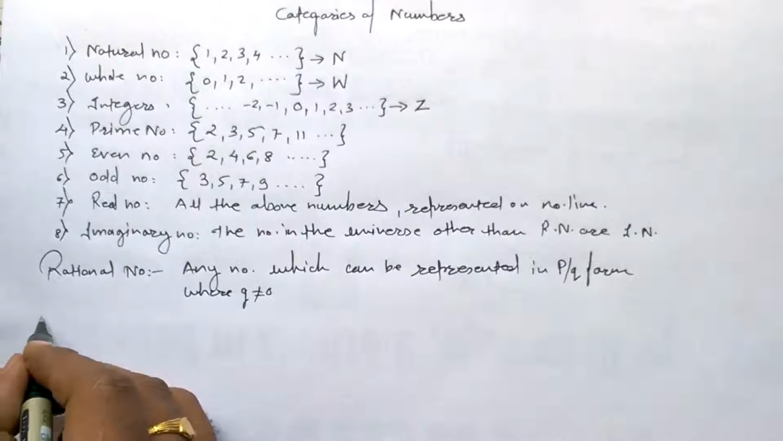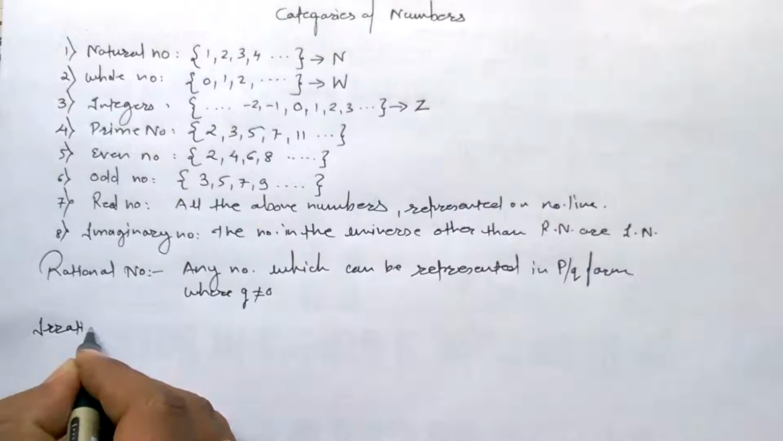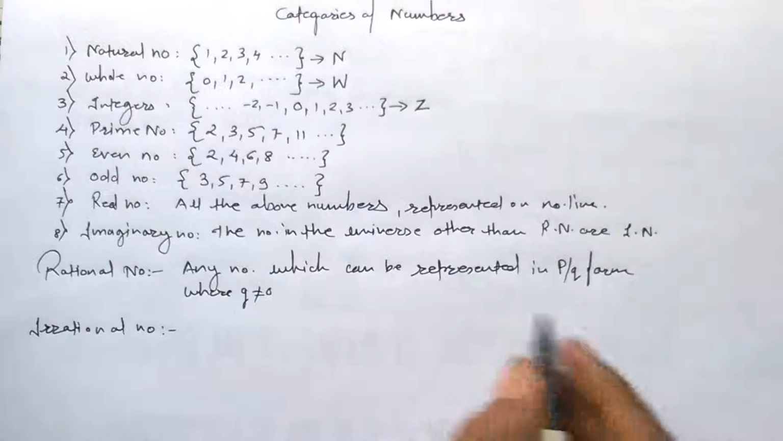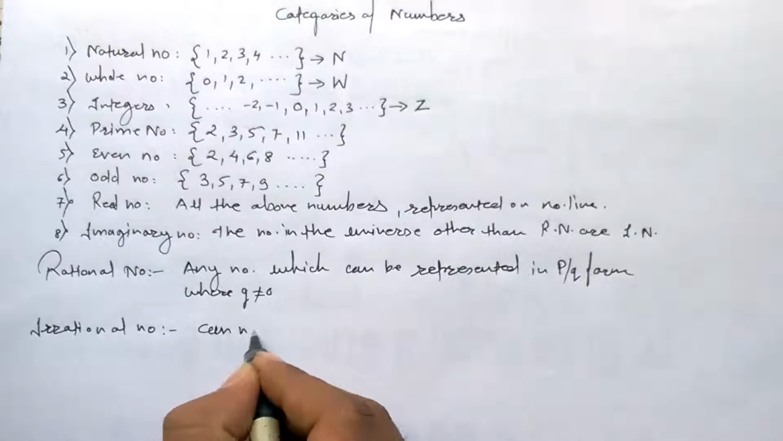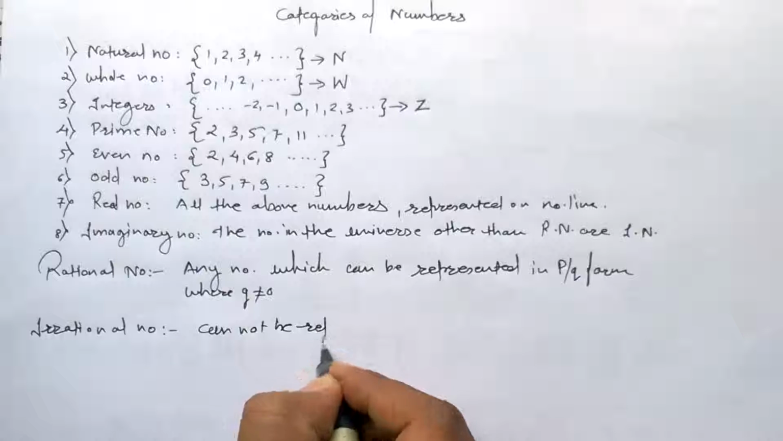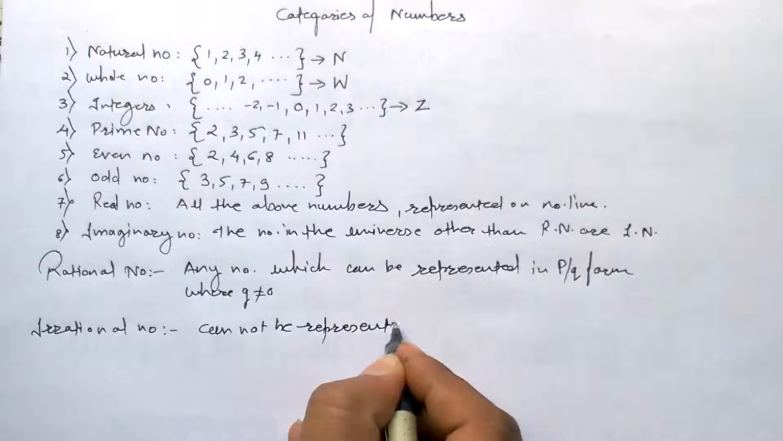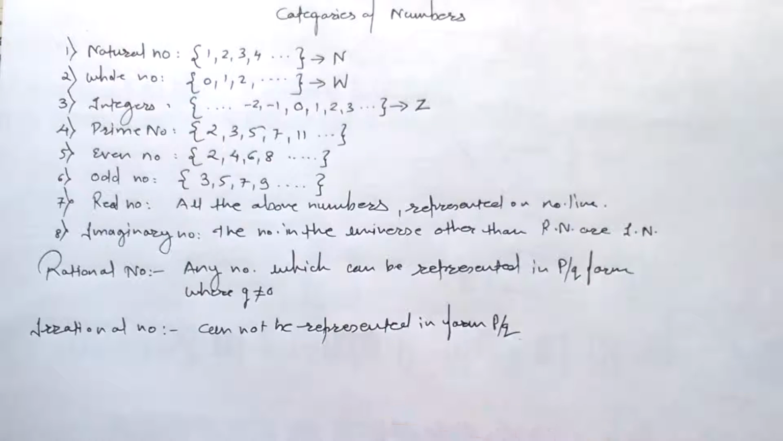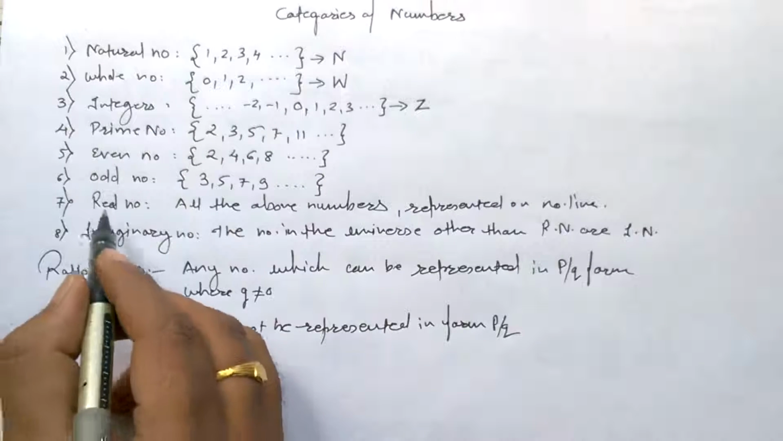And what is irrational number? Irrational numbers are those numbers which cannot be represented in the form of p by q. Such numbers are said to be irrational numbers. So we'll see how these numbers can be useful for us for studying the chapter whose name is real number.